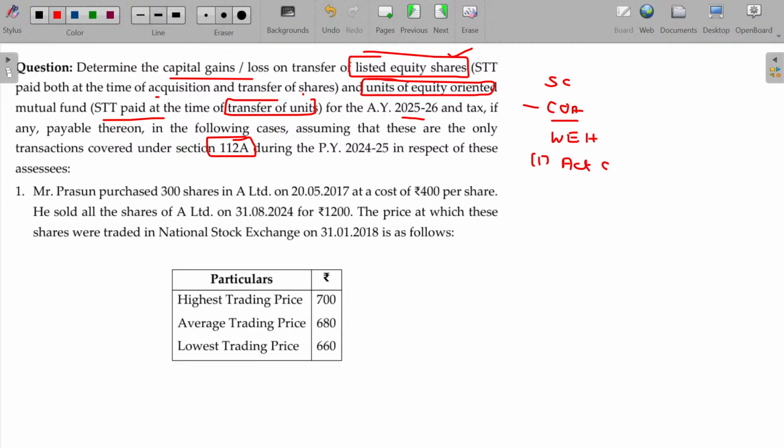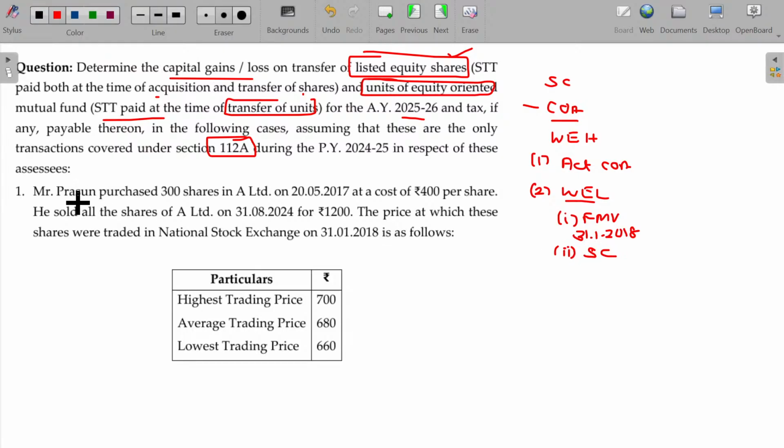Under cost of acquisition, whichever is higher of one, the actual cost of acquisition, two, the fair market value on 31/1/2018, whichever is lower of the fair market value and the actual sale consideration. You can remember the date easily because 1st February is usually budget date. Thereafter, we have 2 months to be implemented from the next financial year onwards. And the second one being the actual sale consideration.